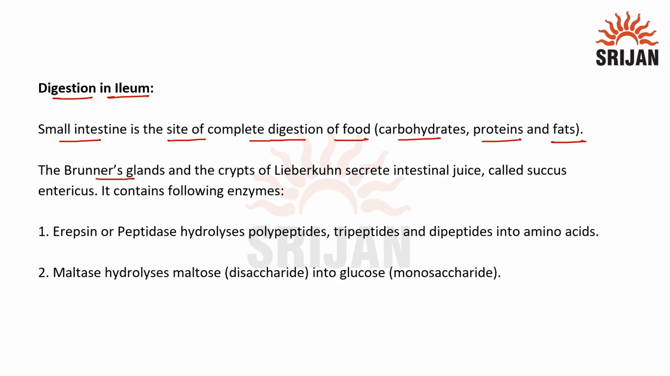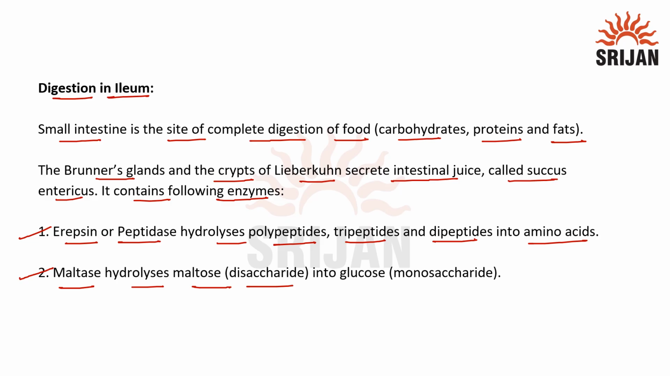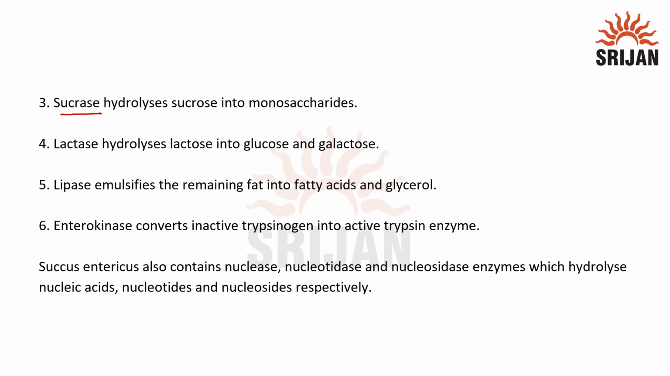The Brunner's glands and the crypts of Lieberkuhn secrete intestinal juice called succus entericus, and it contains following enzymes. First is erepsin or peptidase. It hydrolyzes polypeptides, tripeptides, and dipeptides into amino acids. Second is maltase. Maltase hydrolyzes maltose, which is a disaccharide, into glucose, which is a monosaccharide. Third is sucrase, which hydrolyzes sucrose into monosaccharides. Fourth is lactase, which hydrolyzes lactose into glucose and galactose.